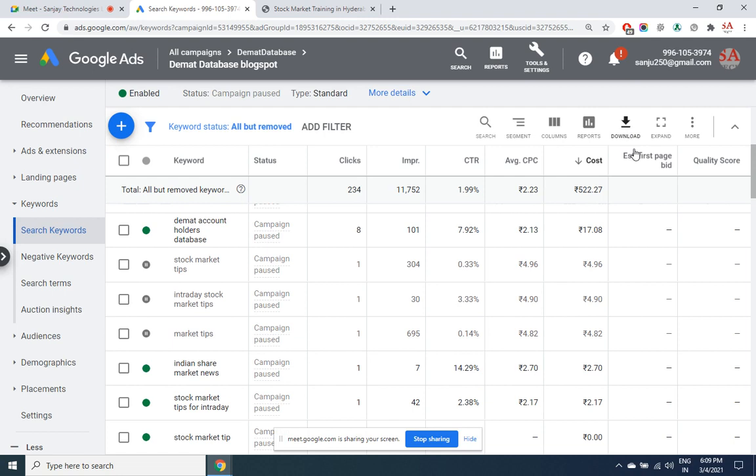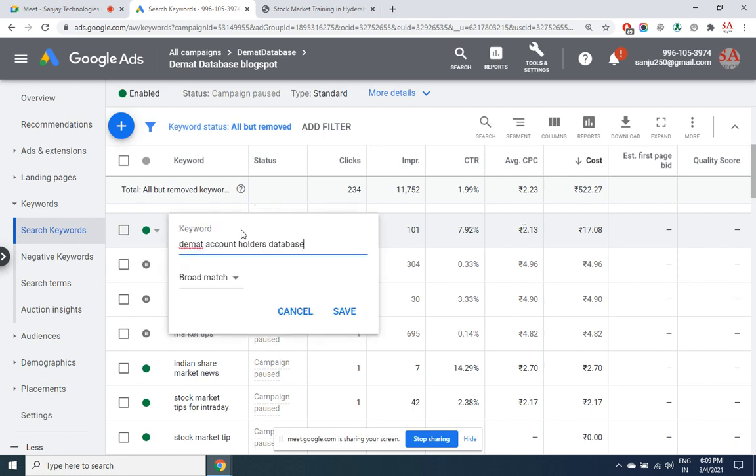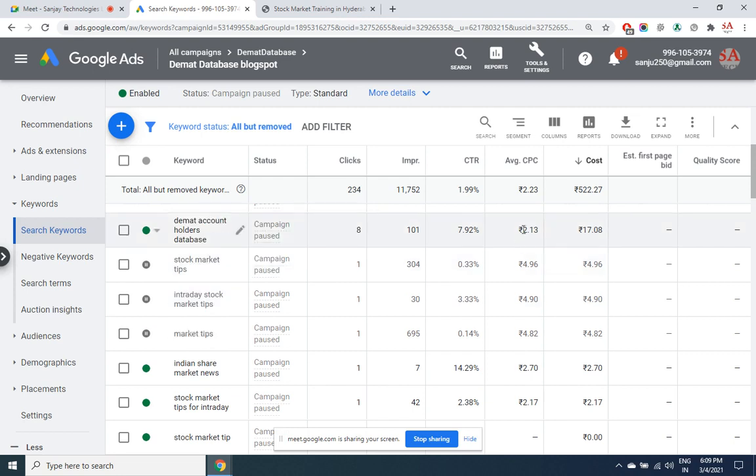While the ads are running, you'll also get to know what price you need to set individually for any keyword, if you want to pay a different price. Click on edit. This is a keyword. Okay, I have selected automated bidding here. But if you select manual bidding, you just double click here and you'll be able to edit the price. We'll see that for some other campaign.